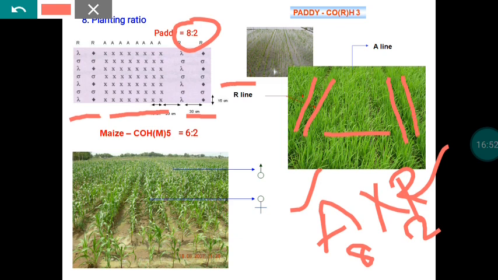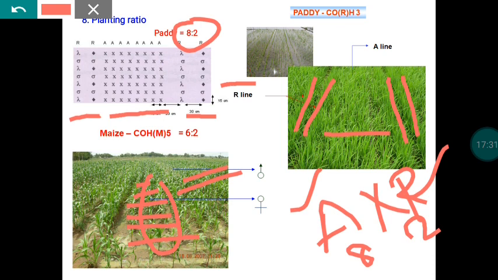So this is for maize. Here we are following the planting ratio of 6:2. So 6 female rows and 2 rows of the male. Here these 6 rows are female, that is A, and these 2 rows are the male. Here you can see the tassel appearance. The tassel will be available only in the case of the male, whereas in the A line we are doing detasseling. Because of that, whatever plants are here, everything is a detasseled one. So after detasseling, the plants will have only the cob and silk. From these plants only we are going to harvest the hybrid seeds.